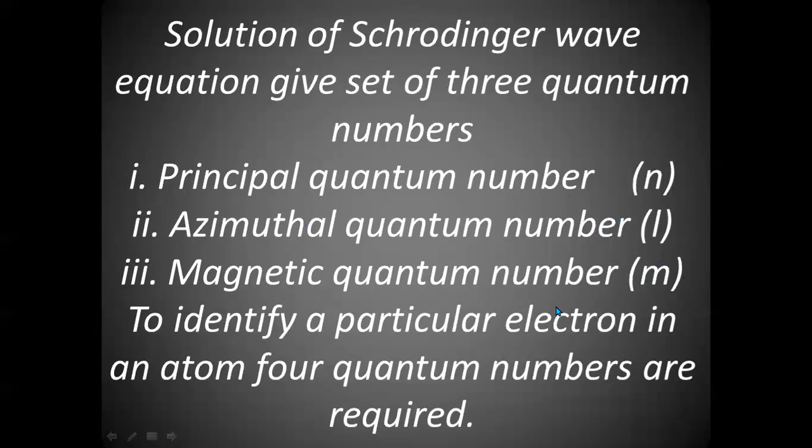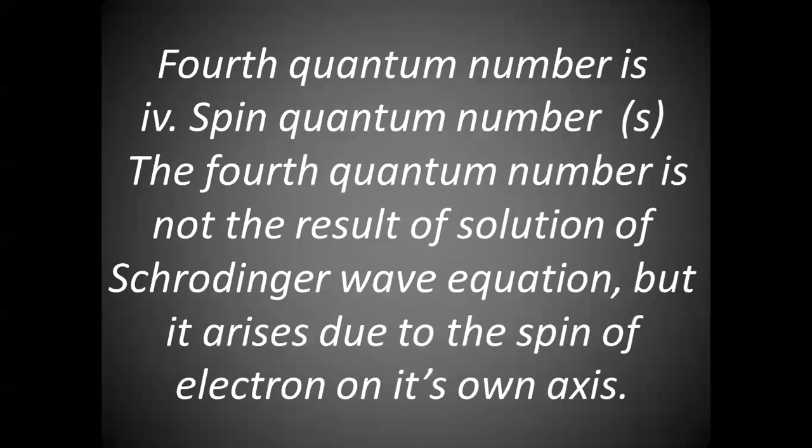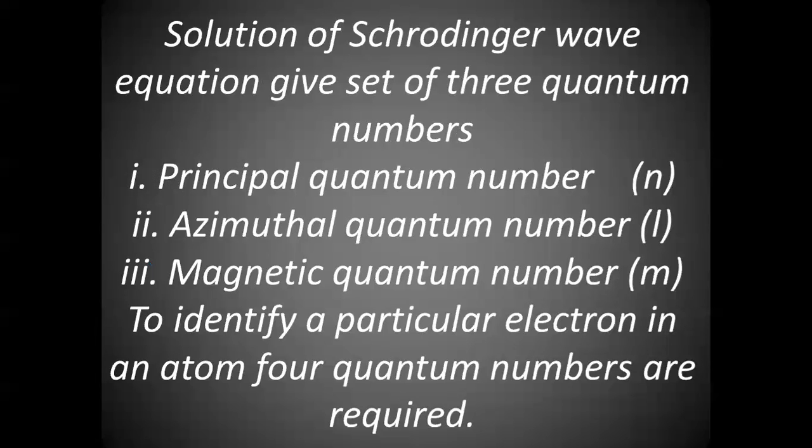All letters are small letters, but we know that we need four quantum numbers to identify any electron present in an atom.